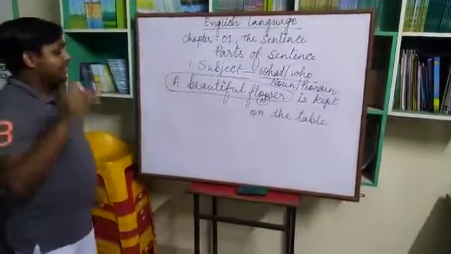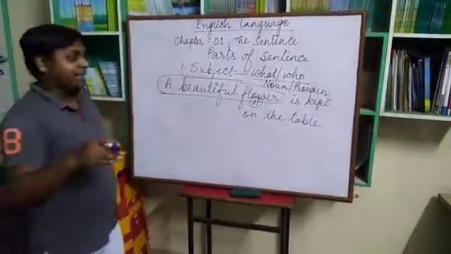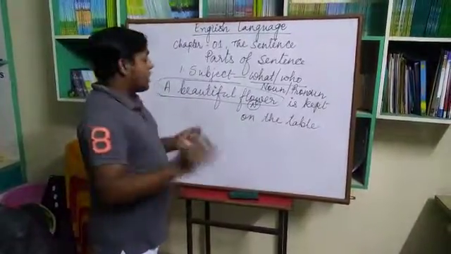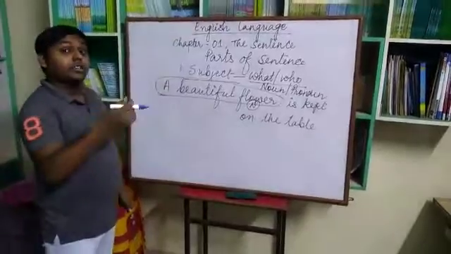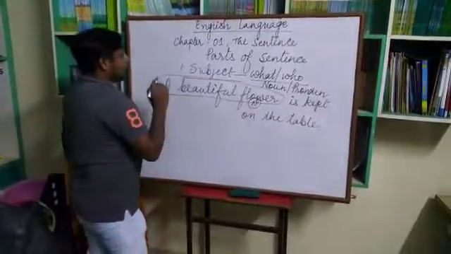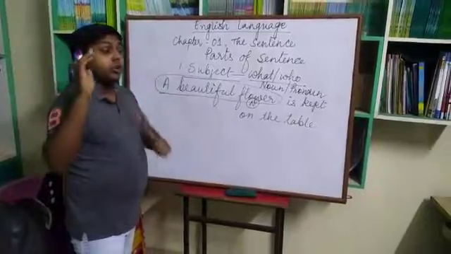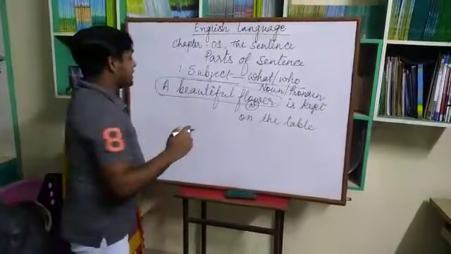Now in active and passive voice, when we convert active voice into passive voice, generally we show the subject after by.